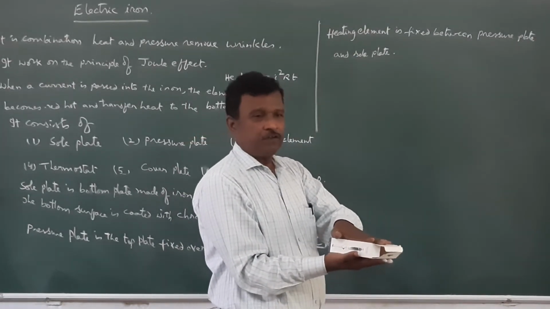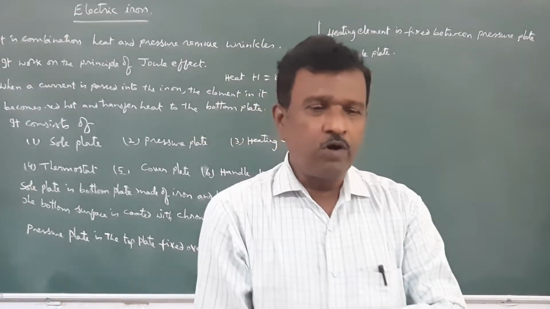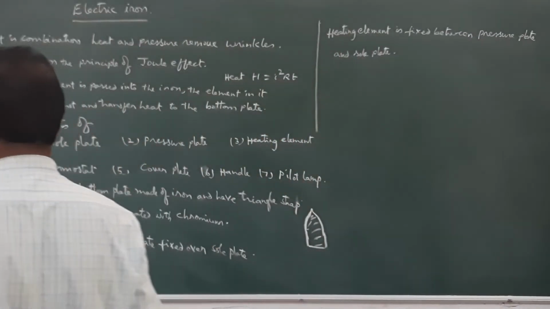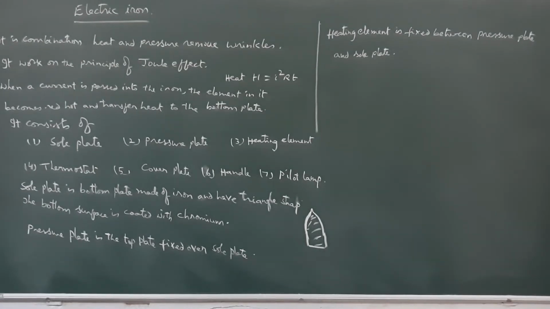This heating element, in order to produce more heat, should be made of nichrome. It is made of nichrome.